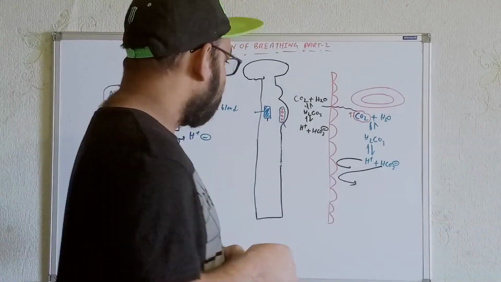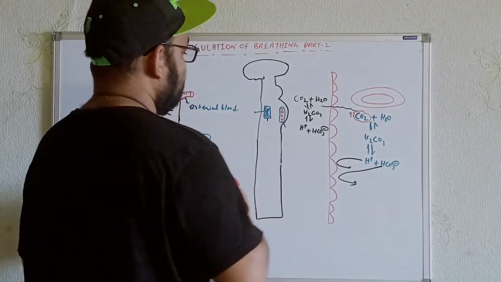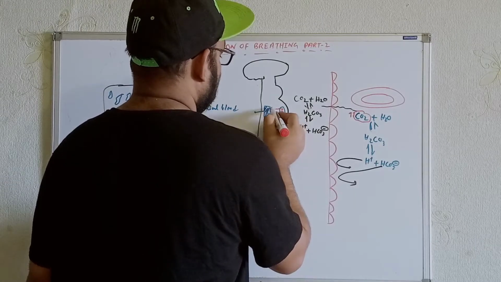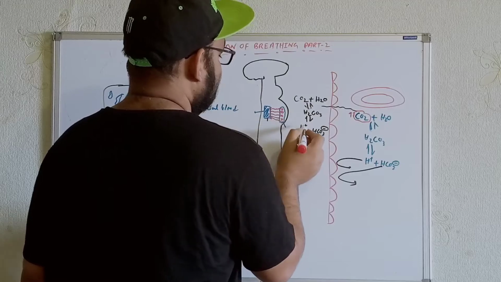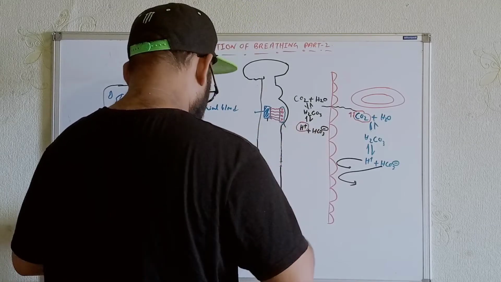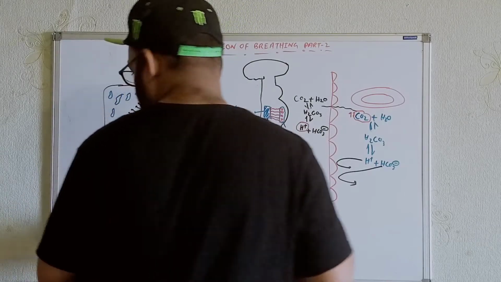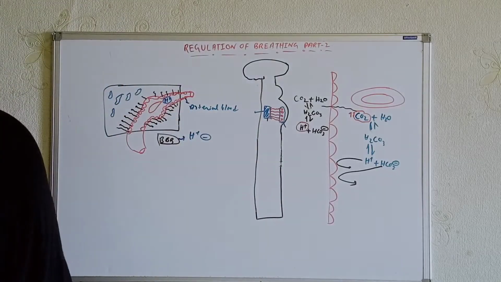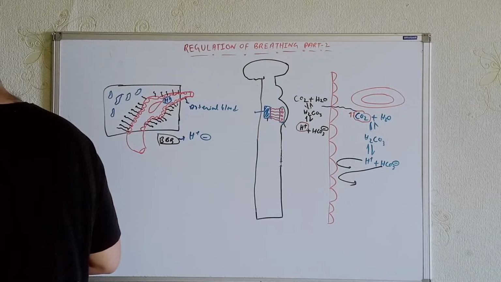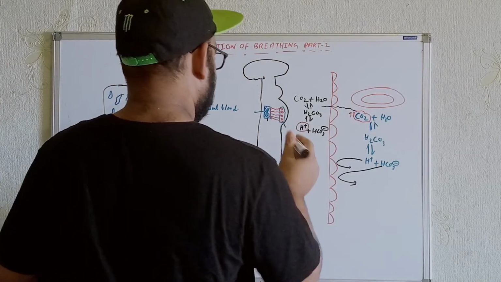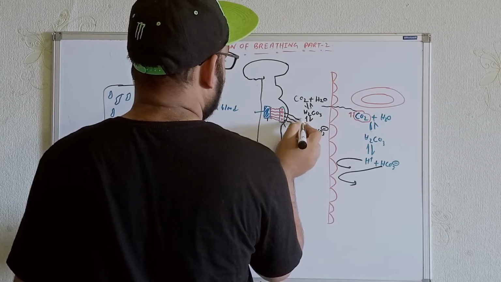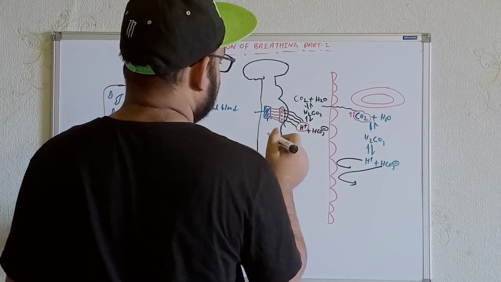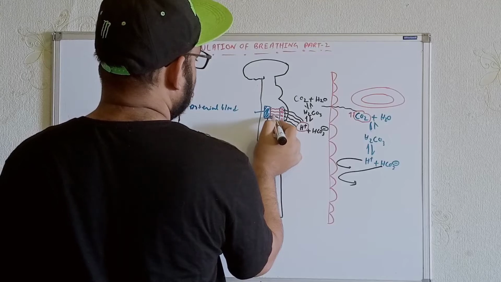These protons can stimulate the respiratory centers. These protons stimulate the neurons, and whenever these neurons are stimulated, they will send signals to the inspiratory centers.